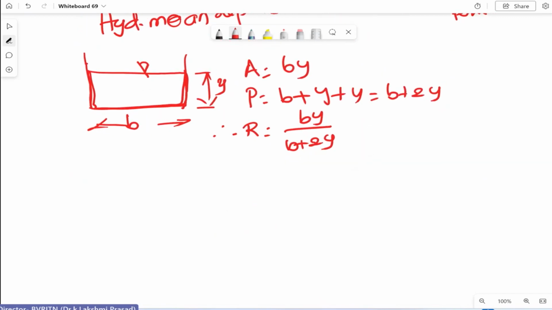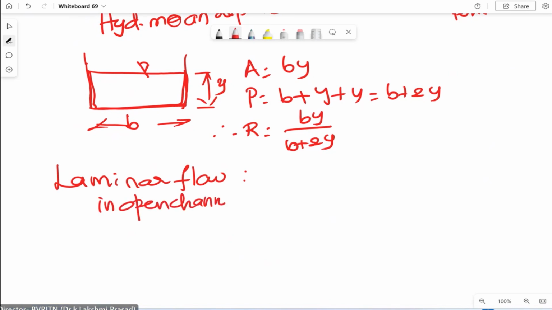So finally, what are the limits for laminar flow in open channel flow? In open channels, Reynolds number should be less than 500, whereas for pipe flow, it is less than 2000.